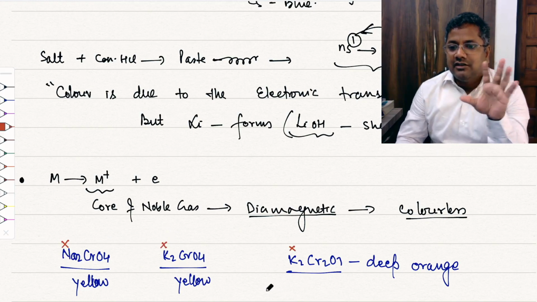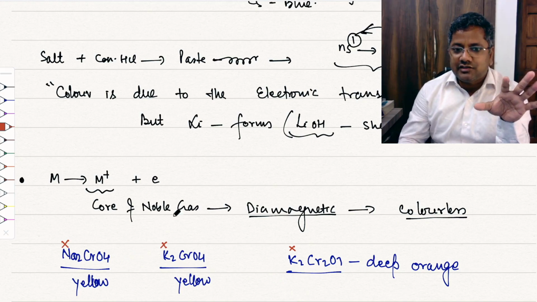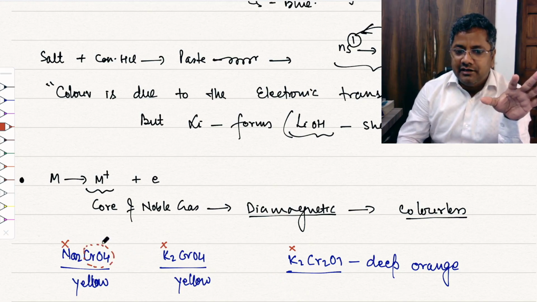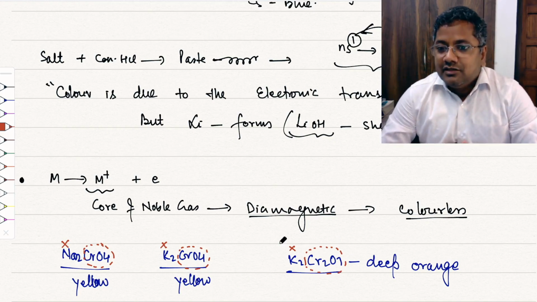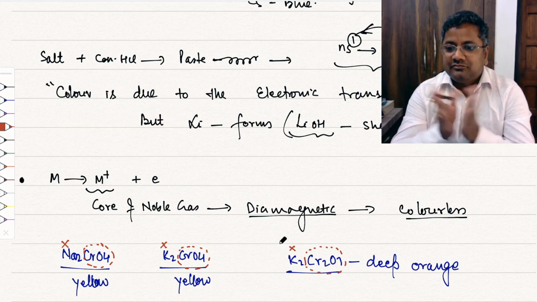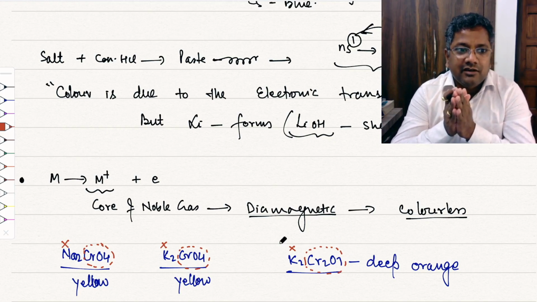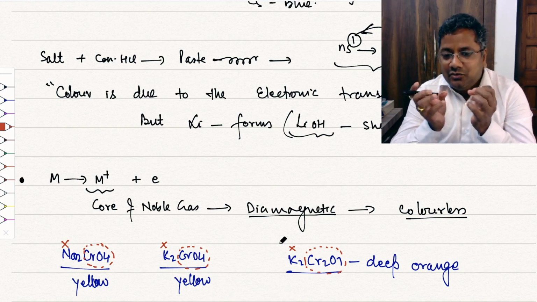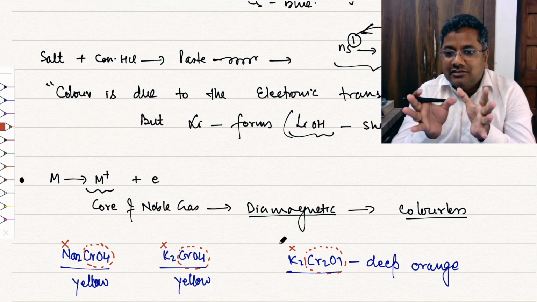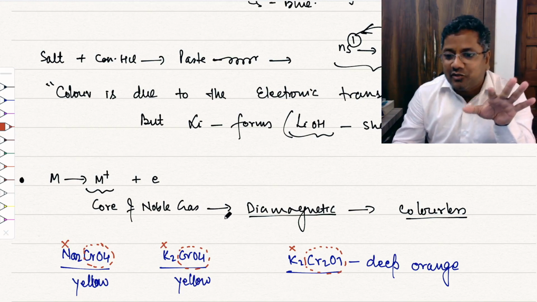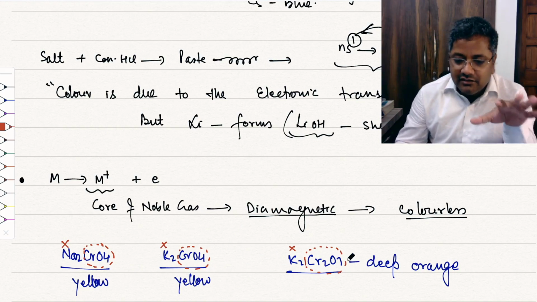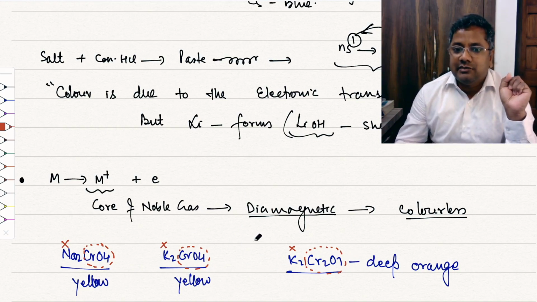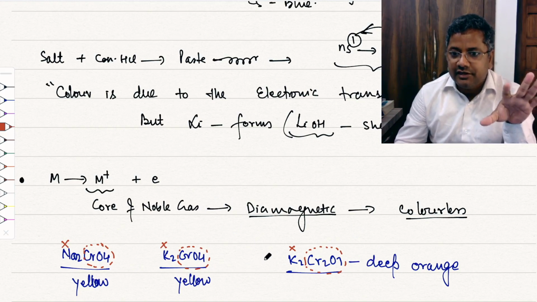The color of this compound is due to this chromate ion and this dichromate ion, right? But you can say this is a compound of the first group. So first group compounds may also have color, right? But don't consider that this color is due to sodium or potassium. The color is due to the chromate and dichromate ion, not due to the potassium or sodium, right? Getting this point? Okay.